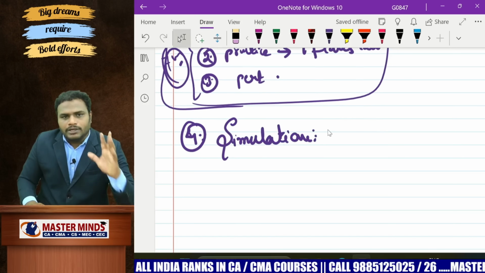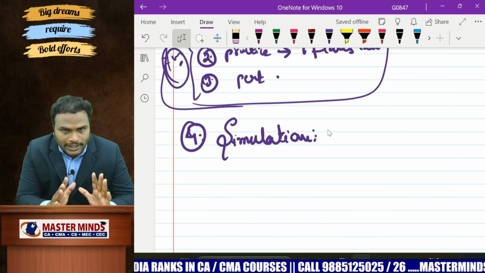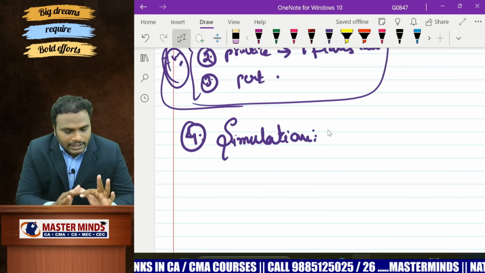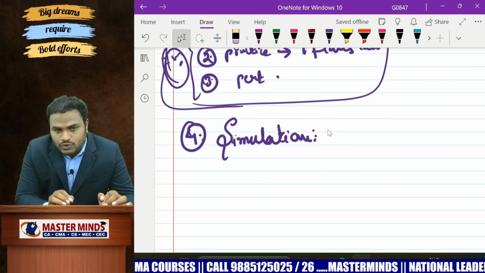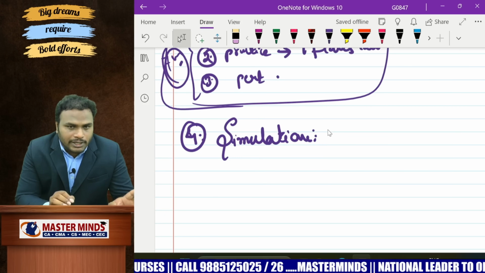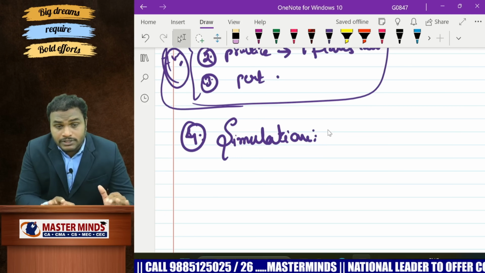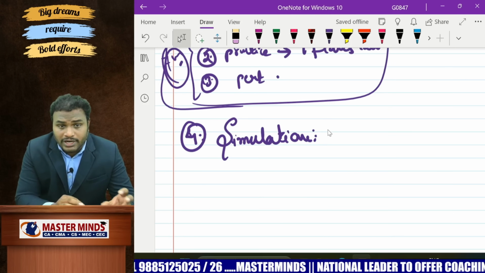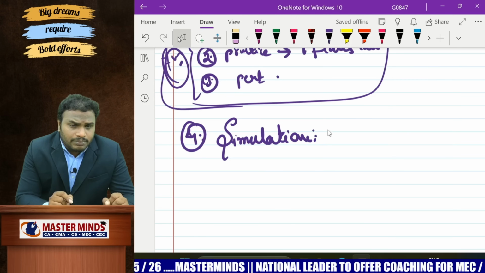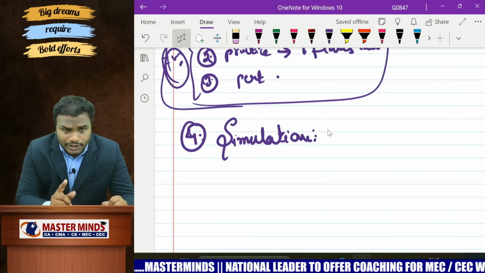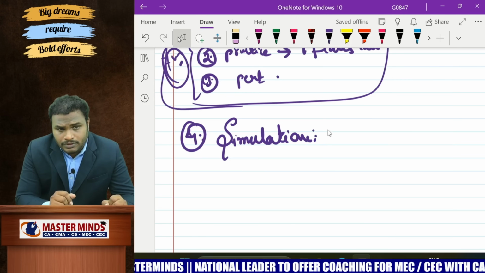Now remember, the simulation answer is divided into two parts. One is the random number allocation table, and the other is the simulation table. My dear students, for all the problems, the random allocation table format is the same. For simulation, it depends upon the requirement given in the question. My sincere request is, please see the format of simulation tables. Okay.